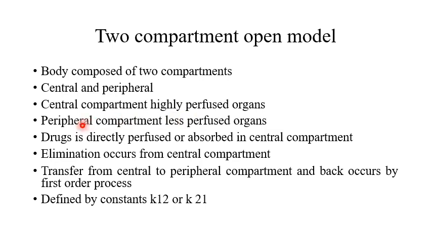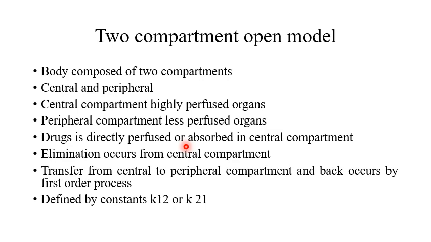And the peripheral compartment consists of less perfused organs like muscles, bones, joints, skin. So the drug is directly administered, if it is IV route, or absorbed by extravascular route, into the central compartment. It must be remembered that the drug is basically administered into the central compartment, and then the different organs present in it will equilibrate with it.